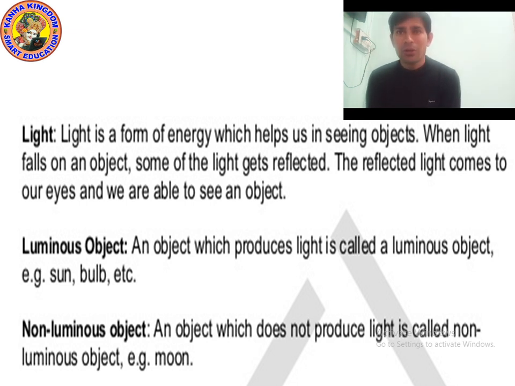If an object is producing light, it is luminous. If it is not producing light, it is non-luminous. Then tell me, the moon: is the moon luminous or non-luminous? Because as I said, objects that produce light are luminous, and those that do not produce light are non-luminous.